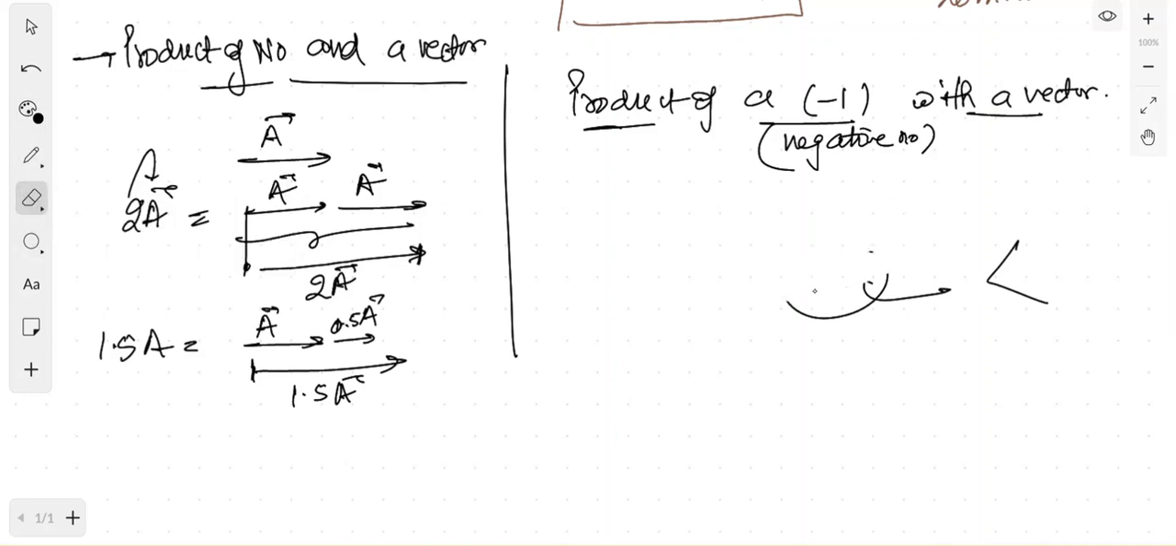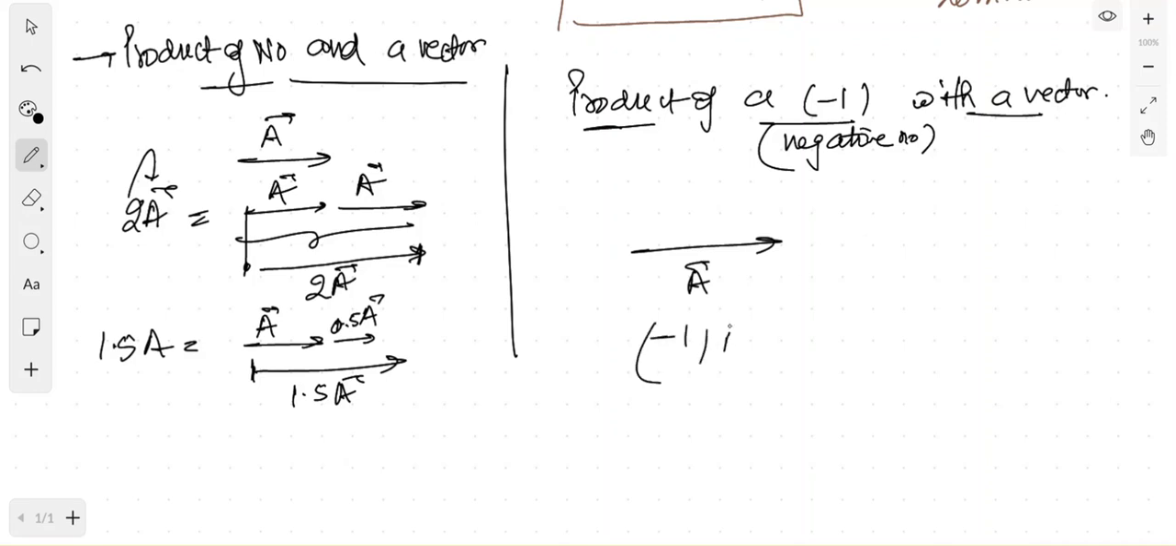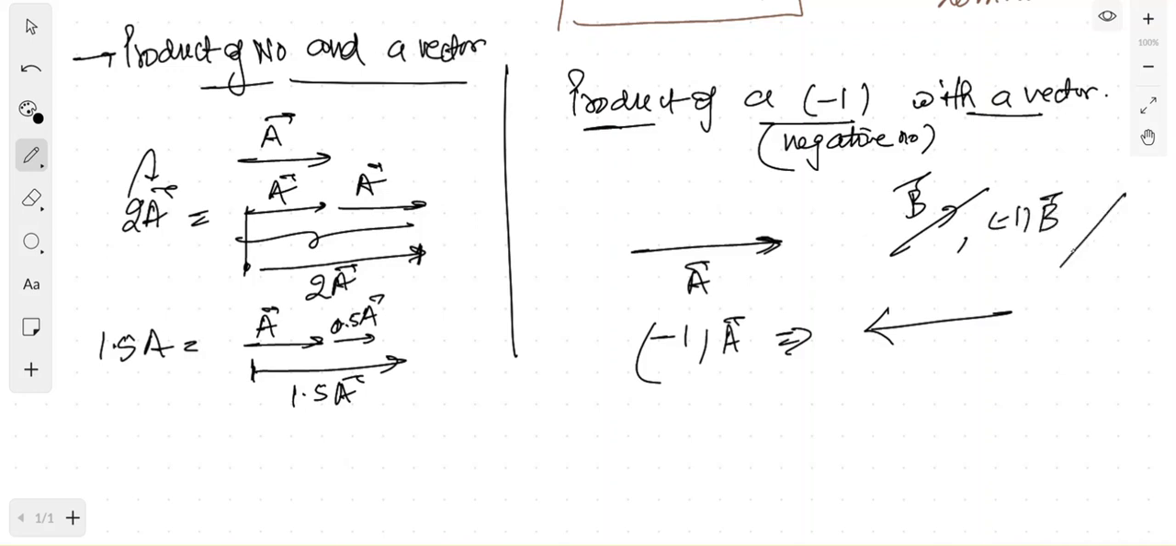So the same will be happening here when you multiply any vector. Suppose this is given a, and you need to find -1 into a. Then the only change is that the direction of this vector gets reversed. If this is given b, and you want to find -1 into b, then the vector will become like this, -1 into b. So this is the effect of multiplying a negative number with a vector.